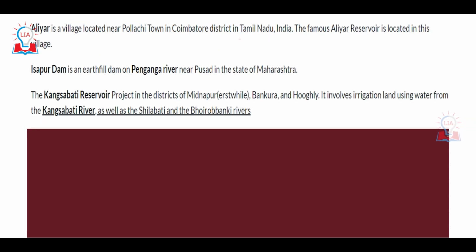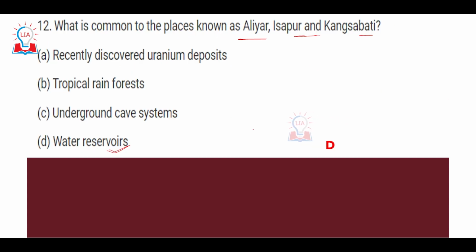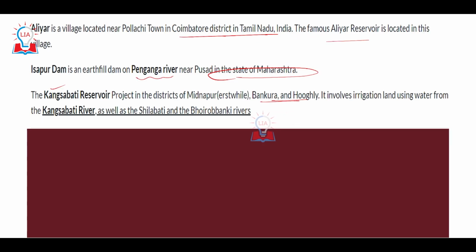Aliyar is a village located near Coimbatore district in Tamil Nadu, where we have the famous Aliyar reservoir. Ishapur is an earthfill dam on the Penganga river in the state of Maharashtra, and Kangsabati reservoir is situated in the Bankura district in the Hooghly region of West Bengal. So all these three are water reservoirs: Aliyar in Tamil Nadu, Ishapur in Maharashtra, and Kangsabati in West Bengal.